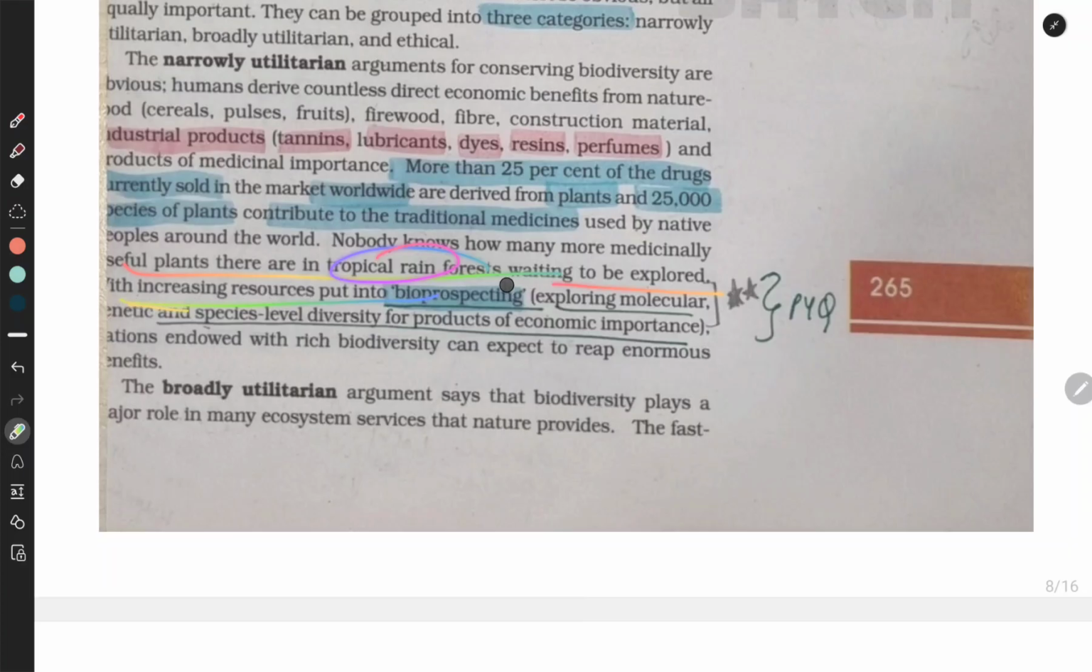Increased resources are being put into bioprospecting, which explores molecular, genetic, and species level diversity for products of economic importance. The nations endowed with rich biodiversity can expect to reap enormous benefits.